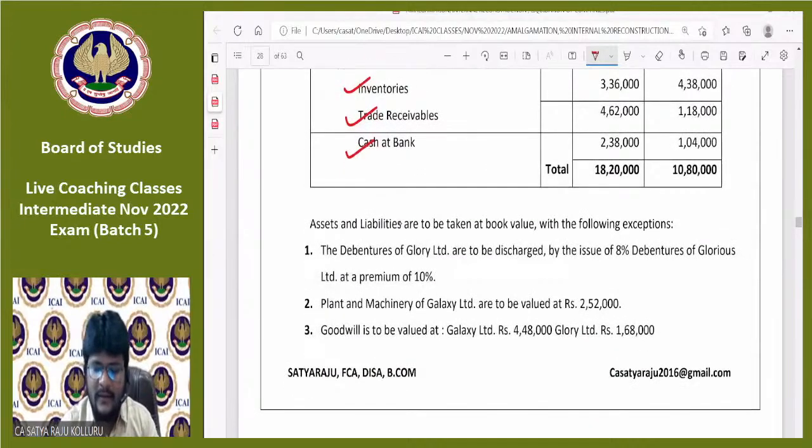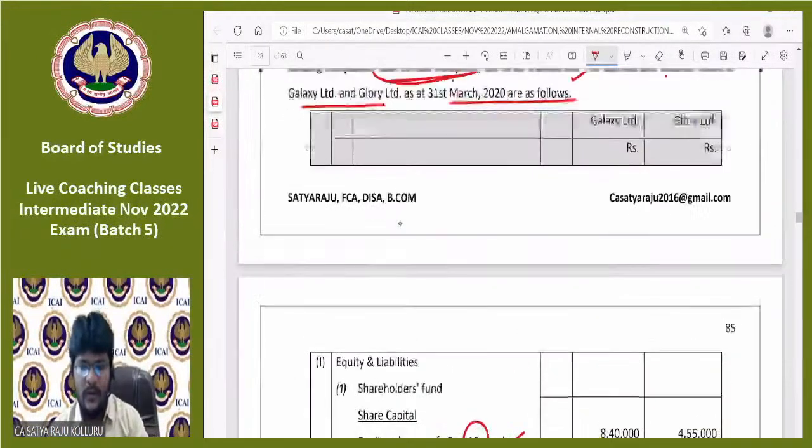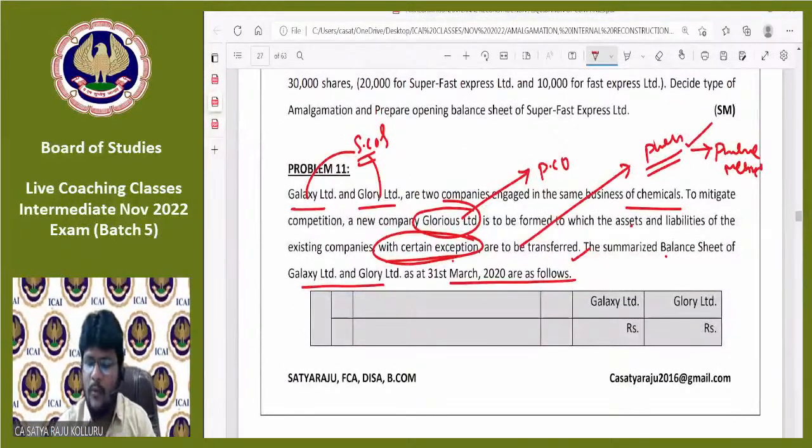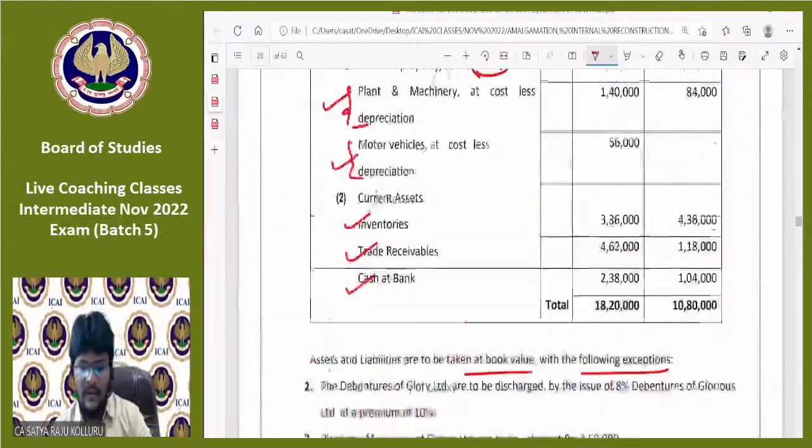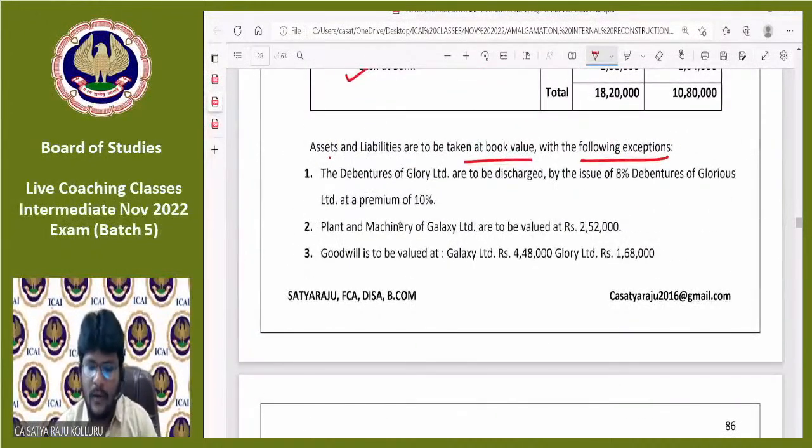Next, assets and liabilities are to be taken at book value with the following exceptions. If you observe here, at the time of takeover of assets and liabilities by Glorious Limited, certain exceptions are there. Such exceptions they are revealing now. The debentures of Glory Limited are to be discharged by the issue of 8% debentures of Glorious Limited at a premium of 10%.